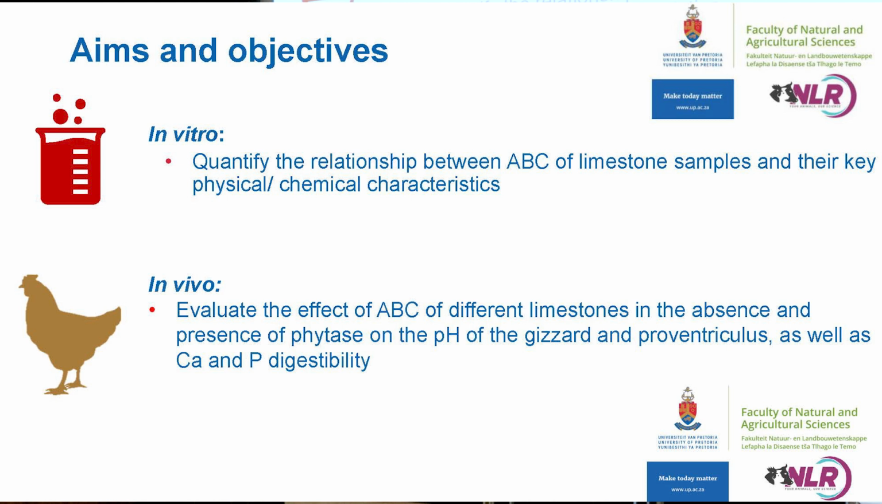So this brings me to my trial, which is separated into the in vitro and in vivo parts. The in vitro part of this aimed to quantify the relationship between the acid binding capacity of different limestones and their key physical and chemical characteristics. Then the broiler part of this trial was to evaluate the effect of acid binding capacity of different limestones on the gastrointestinal tract pH, including the gizzard and proventriculus, as well as calcium and phosphorus digestibility.